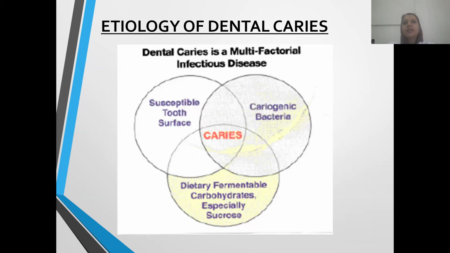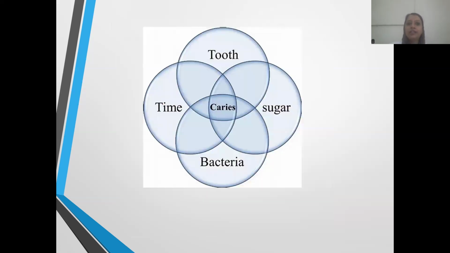In olden times, it was said that there are three main factors which cause dental caries. It is usually the tooth, of course, we need a tooth, and then there is a substrate, which is most often the carbohydrates, and of course, the microorganisms, the susceptible microorganisms. So we need the tooth, the substrate, and the microorganisms, which finally lead to dental caries.